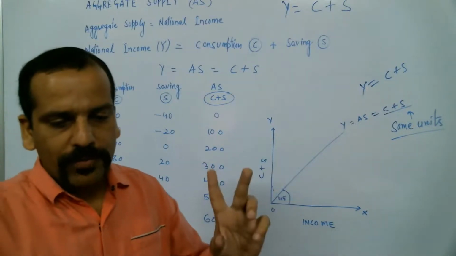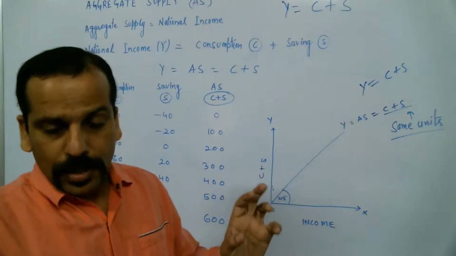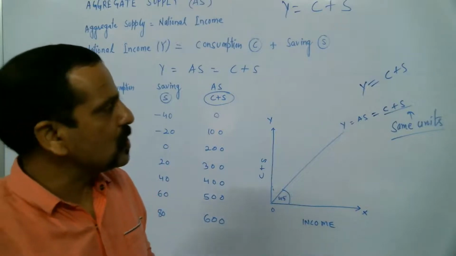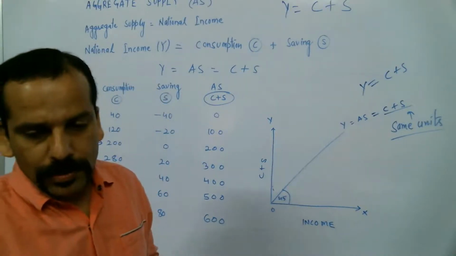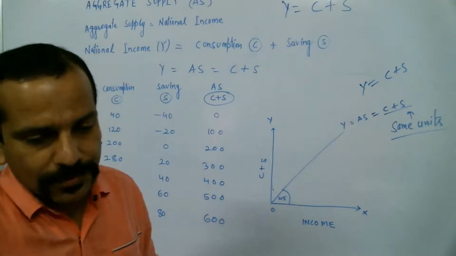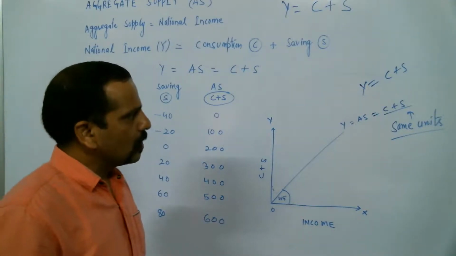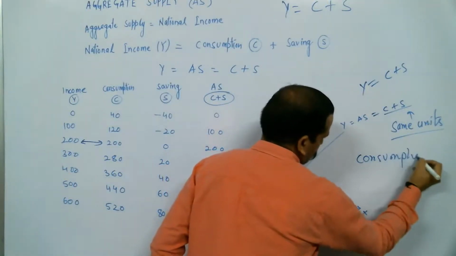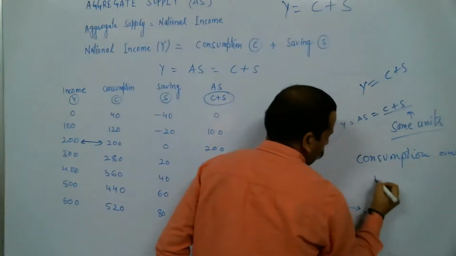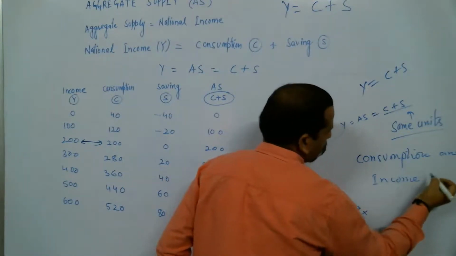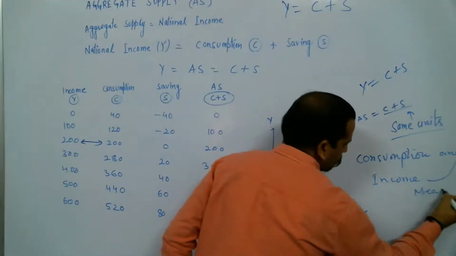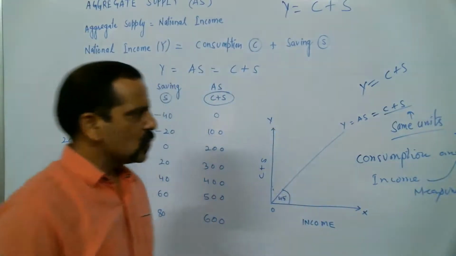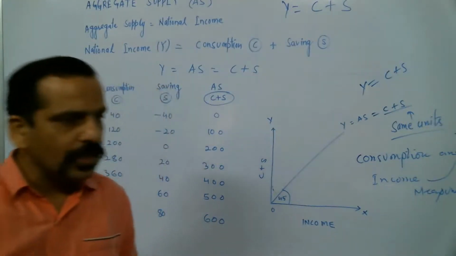Since we have two variables, one is consumption and another is saving. Consumption and income are measured in the same unit, which is why we have this 45 degree line.